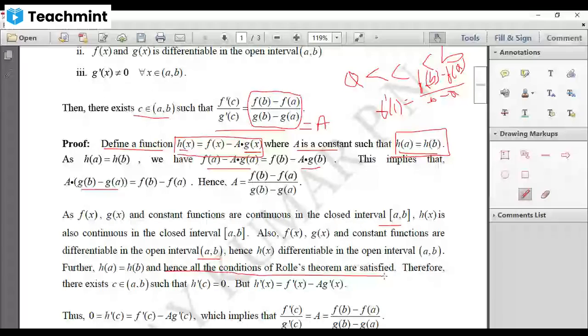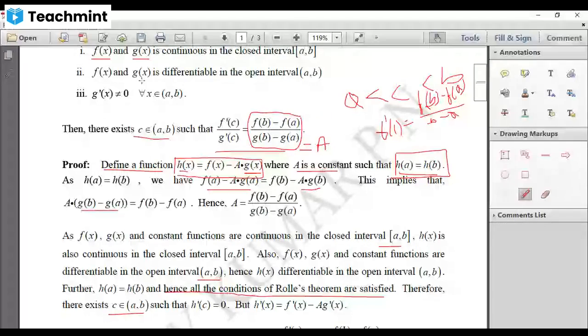Therefore, now we can apply Rolle's theorem. Rolle's theorem states the given function must be continuous in the closed interval a comma b, and that function should be differentiable in the open interval a comma b, and at the end points the value of the function should be equal. Then there exists C in between a and b such that, remember, our function h is satisfying this condition, not f and g.